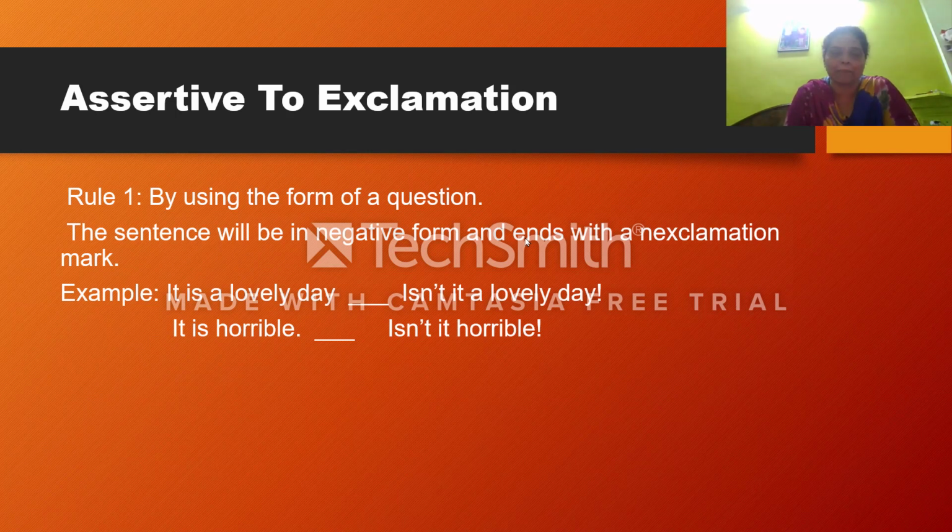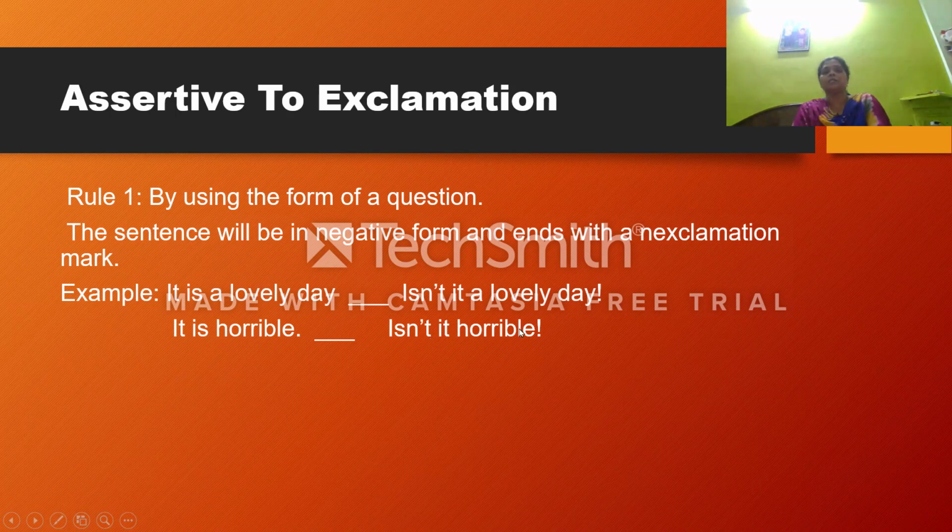Let us see the example. It is a lovely day. So the answer will be, isn't it a lovely day? Here it is in the negative form. Observe, it is in the question form and negative form but ends with an exclamation mark. Then next, it is horrible. क्या होगा? Isn't it horrible? So see, first in the question form, second in negative and ends with an exclamation mark.